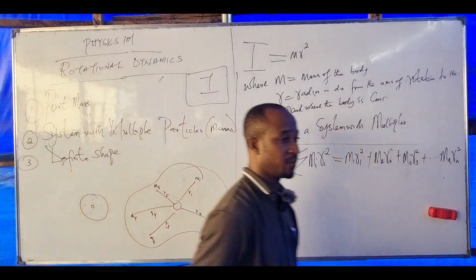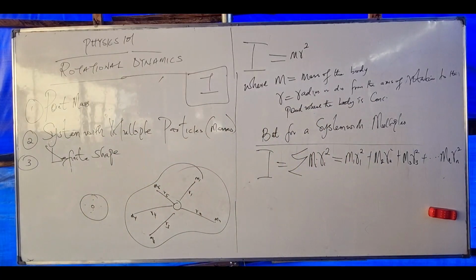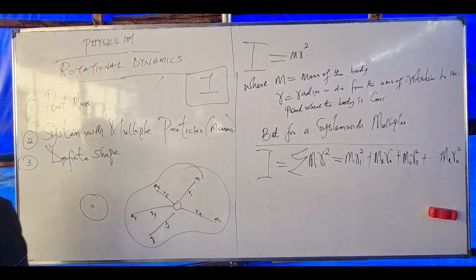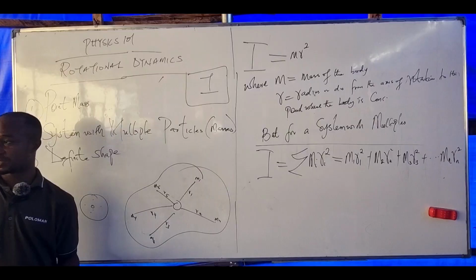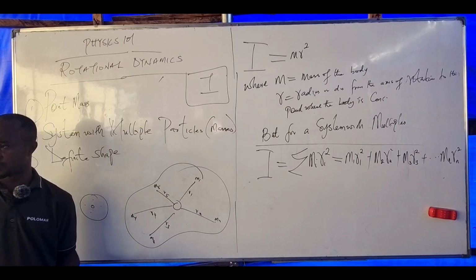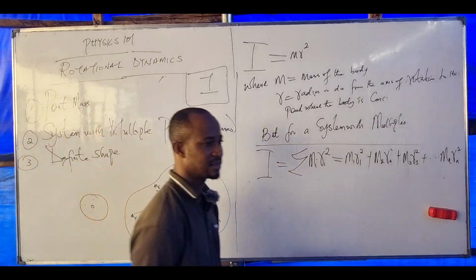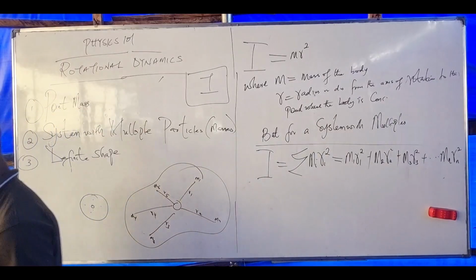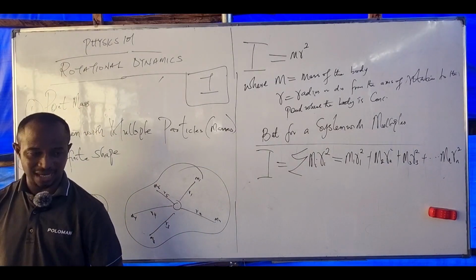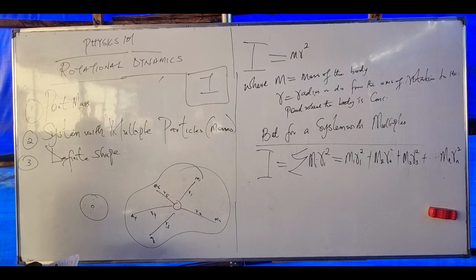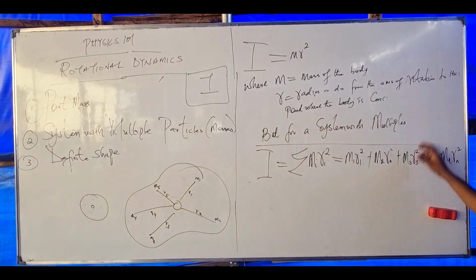For a system with multiple particles, the body is made up of many small particles. Is that not what we say? Each particle has its own distance from the axis of rotation. Therefore, moment of inertia for a system with multiple particles is given as this.